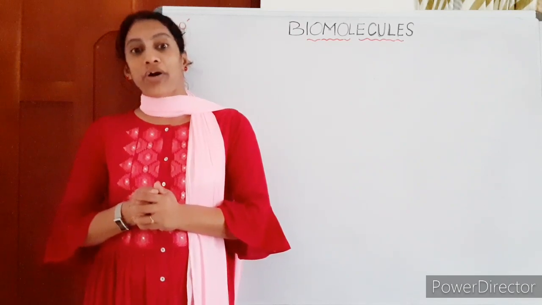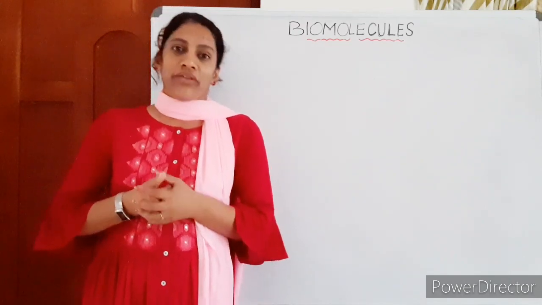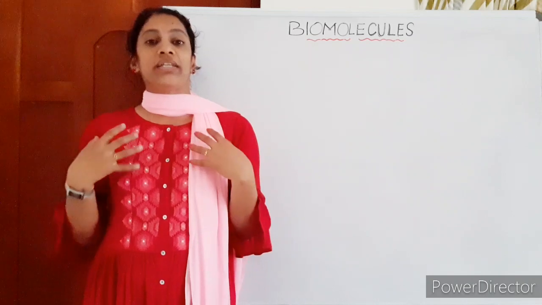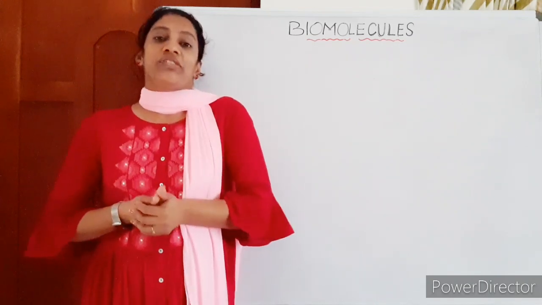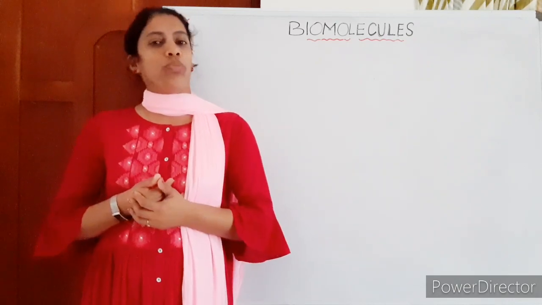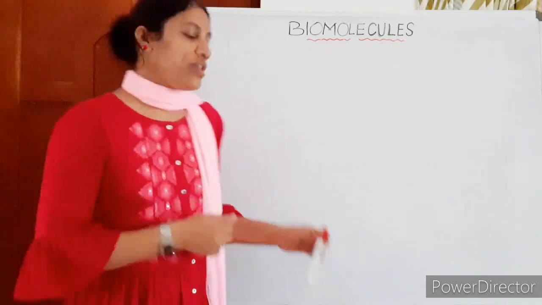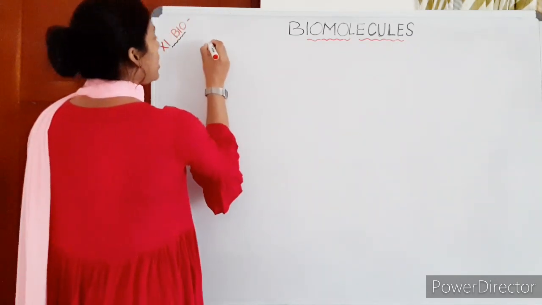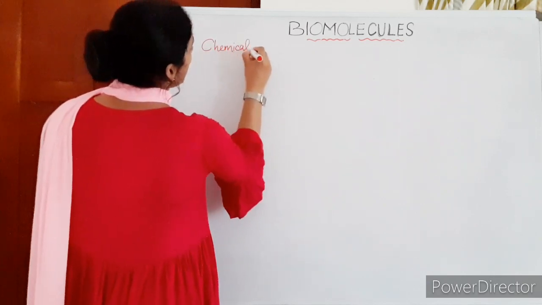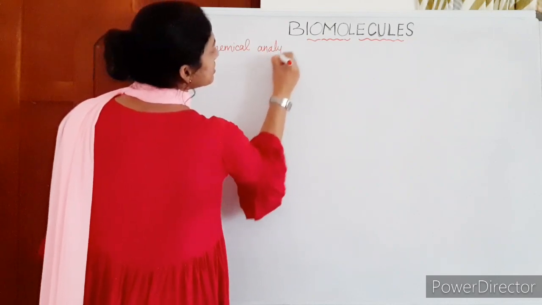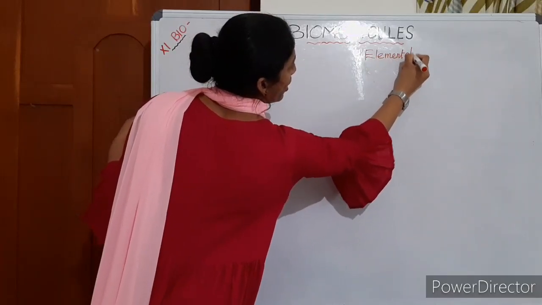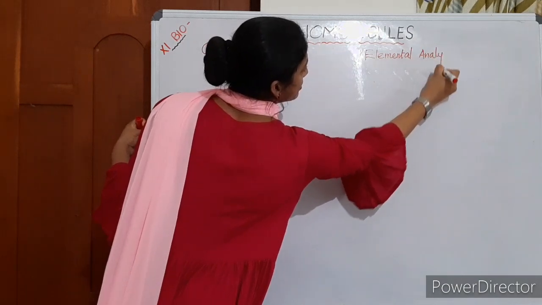Okay, let us discuss the biomolecules, and before that, how can we understand there are such biomolecules, and what are the biomolecules present in our body? What is the method of separating them? And also, how can we separate the elements from our body? There are two major methods. The first one is to separate organic compounds in our body. It is known as chemical analysis. Just familiarize the two techniques, chemical analysis and elemental analysis. Let's discuss the first one, chemical analysis.